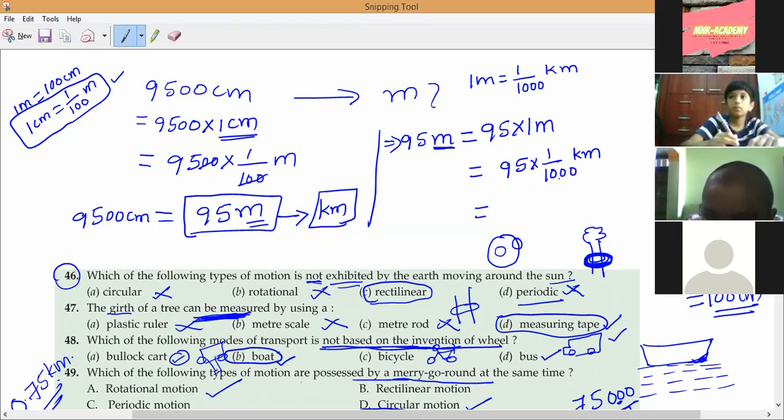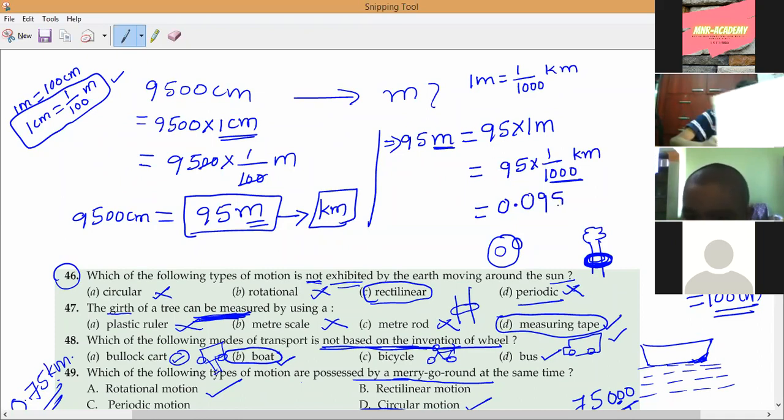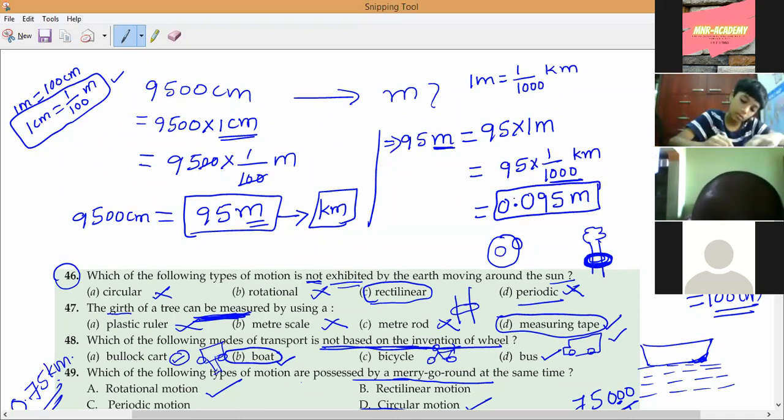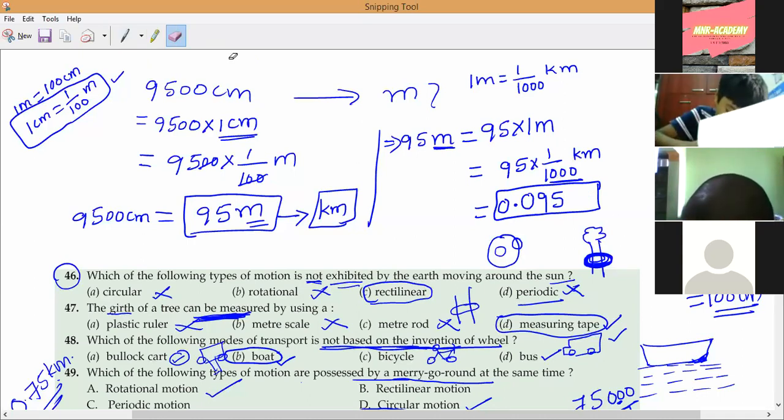So what I said the shortcut, Navaneswaran? What is the shortcut? Three zeros are there. So 3 digits before, you have to keep the decimal. That's all. But here only 2 digits are there. So one more zero we have to add. 0.095 kilometers. Sorry, kilometers, sir.